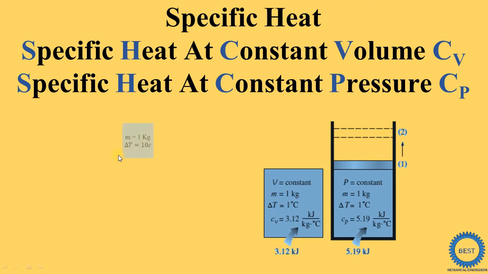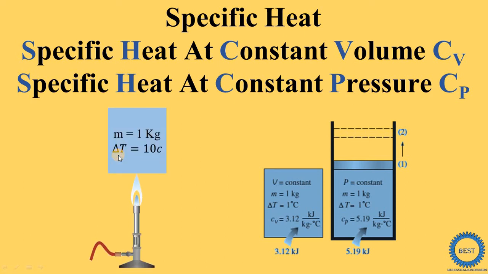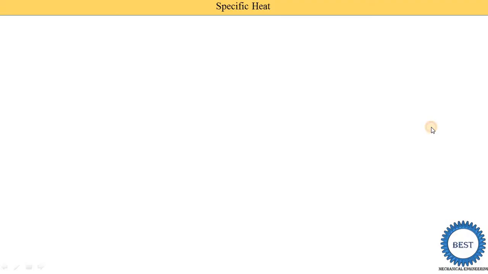In this video, I explain what is specific heat, what is specific heat at constant volume, what is specific heat at constant pressure, and why the value of Cp is higher than the value of Cv. So first we understand what is the specific heat and what are the other names of the specific heat.